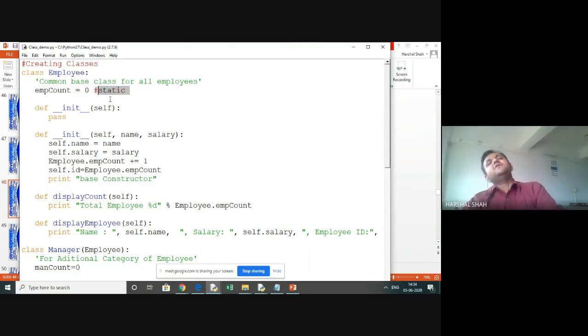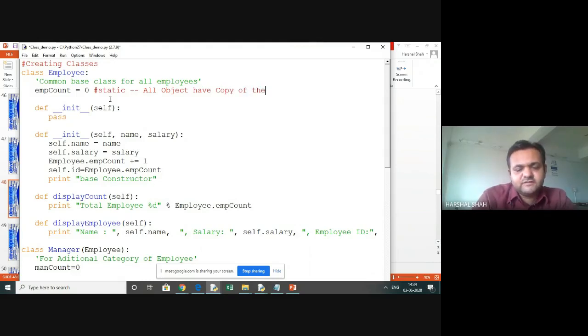What is a static one? We have learned in the object-oriented principle about static members and static methods. A static member means the data is shared by all objects. Static means all objects have a copy of this member data. What does it mean?